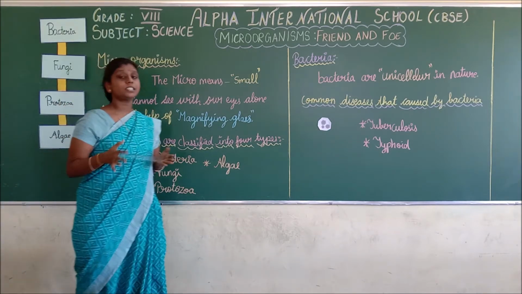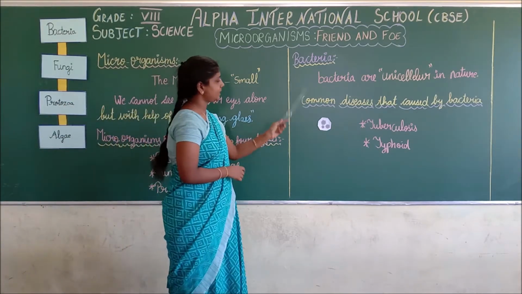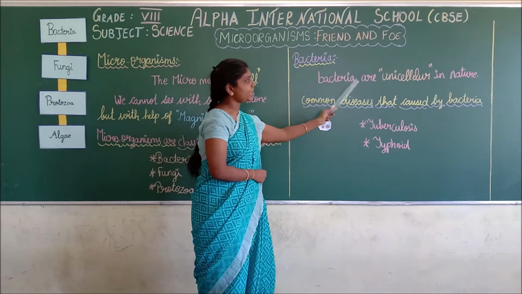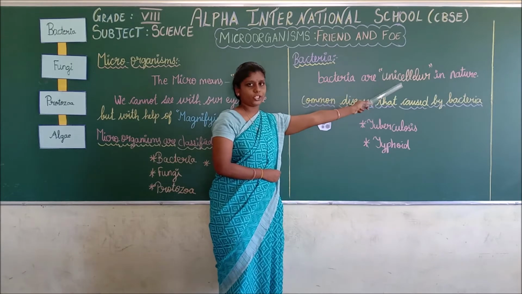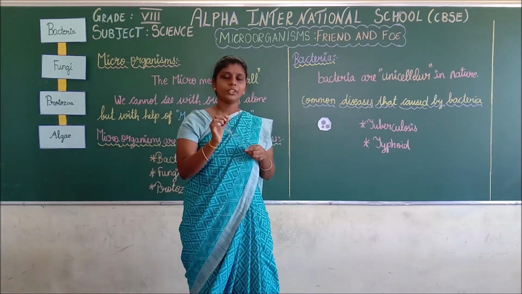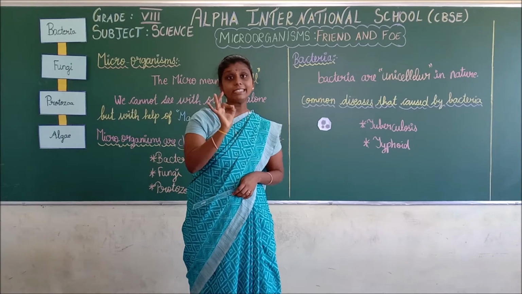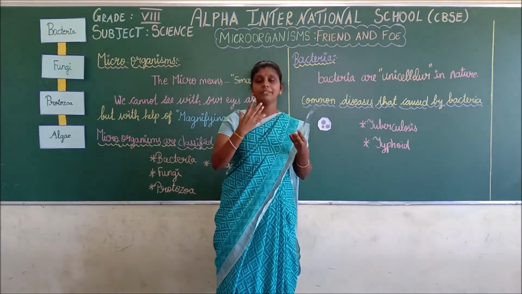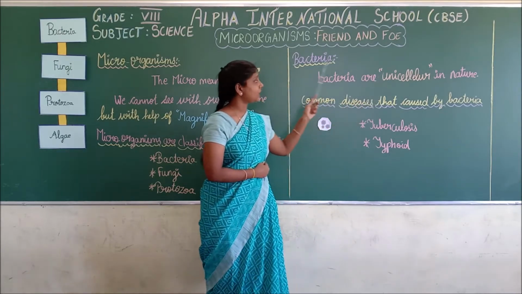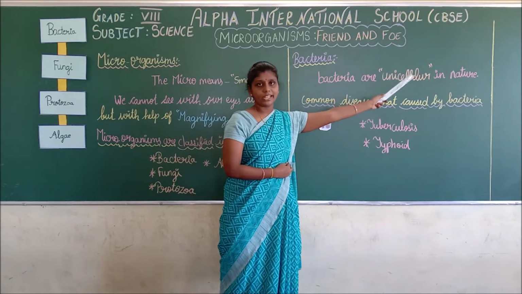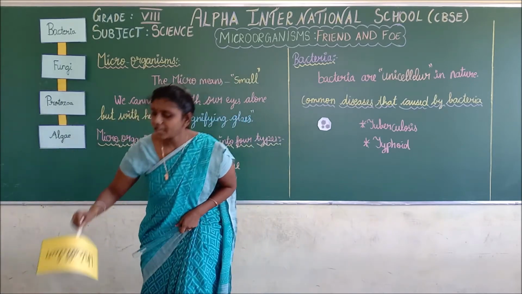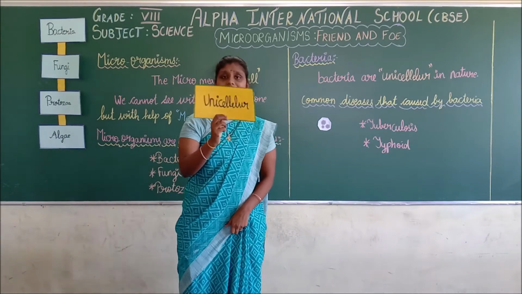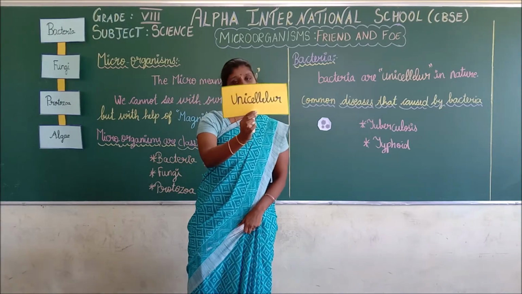Next, we are going to discuss what is bacteria. See this, this is the picture of bacteria. Bacteria are unicellular in nature. Unicellular means only a single cell, that we call uni. A single cell or one cell, we call it uni. So, bacteria are unicellular in nature. Do you understand?